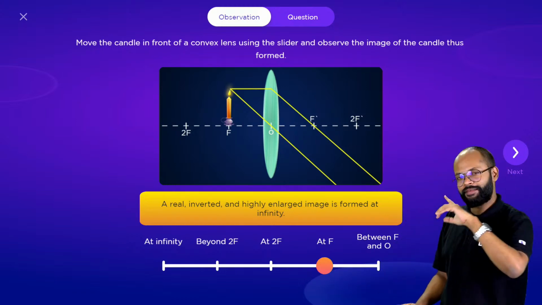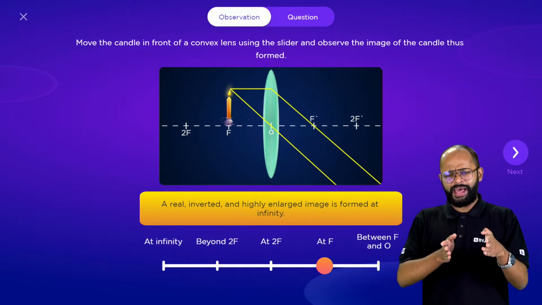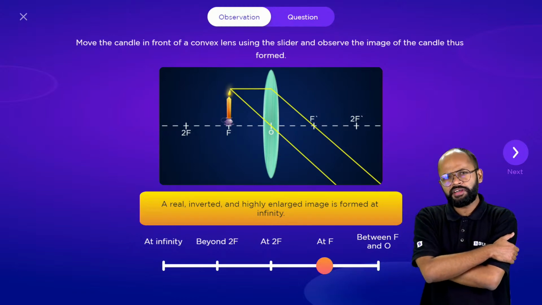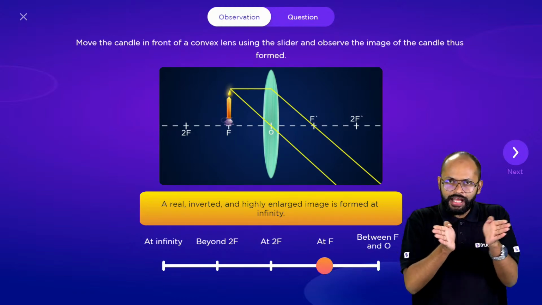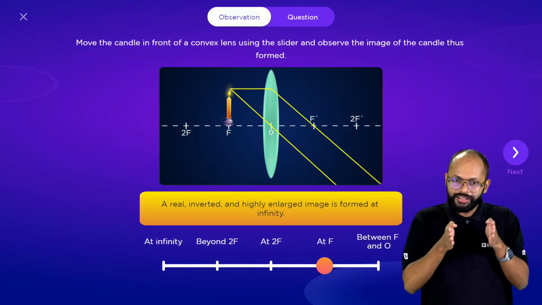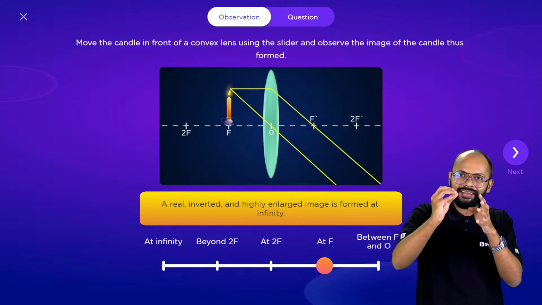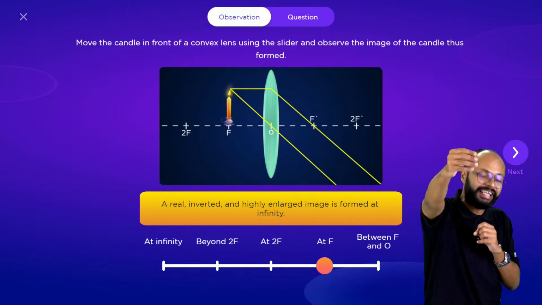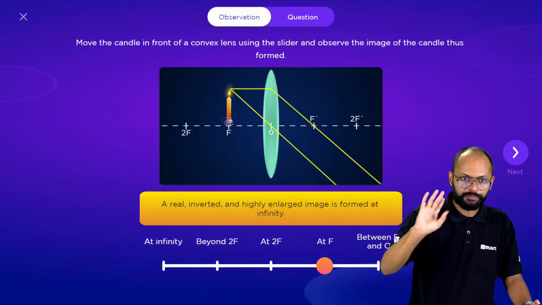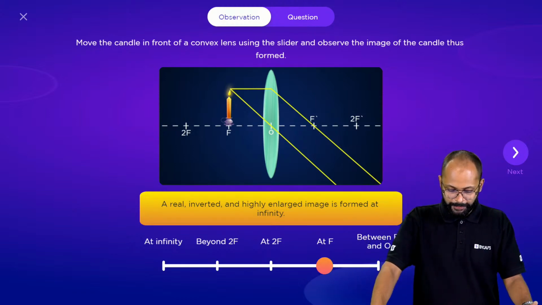Okay, and this question I have answered before also. Sir, both are parallel. How can you say they are meeting at infinity? आप कैसे बोल सकते हो? I'm telling you, if they are diverging, you cannot say it. But if they are parallel, you assume that they will meet at infinity. That's why the answer is that it is meeting at infinity. Got it? चलो ठीक है.